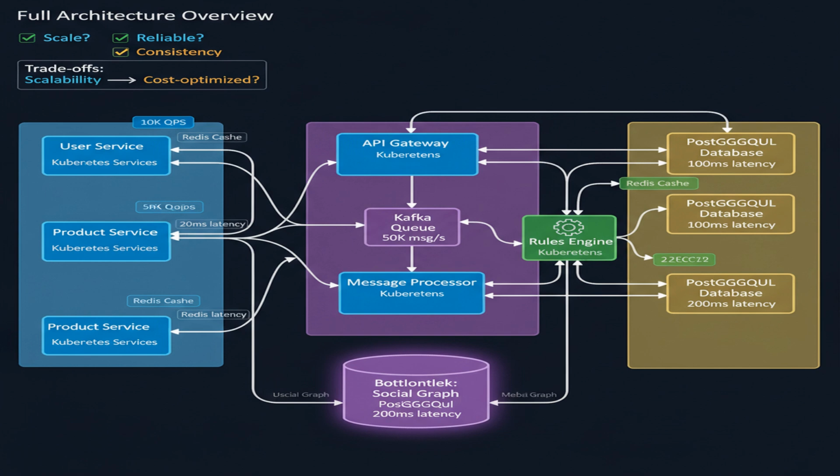In summary, we designed a scalable and reliable social media platform. We separated read and write paths, used caching and sharding for performance, and implemented fault tolerance for reliability. The biggest bottleneck? Managing the social graph at scale. Next steps? We could explore machine learning for feed ranking and content recommendations.